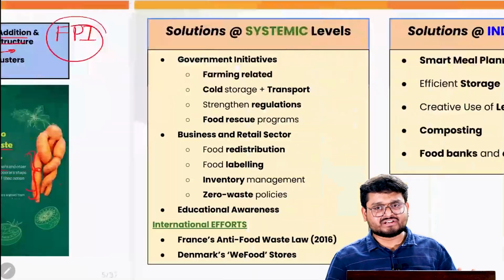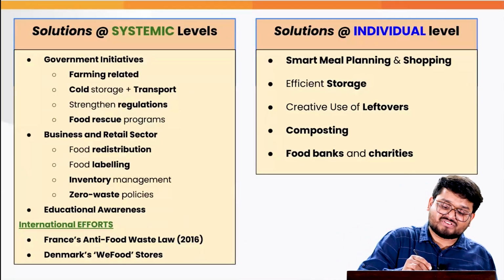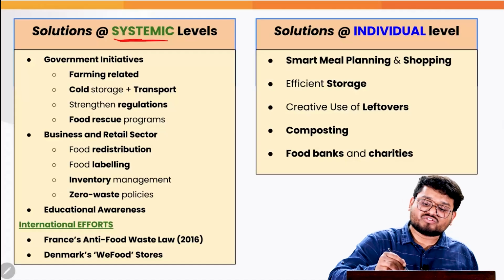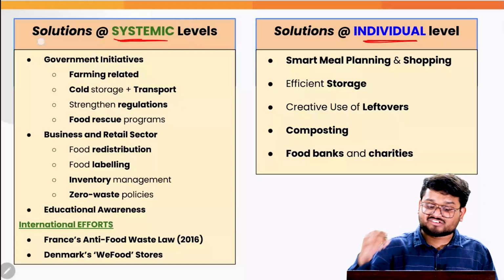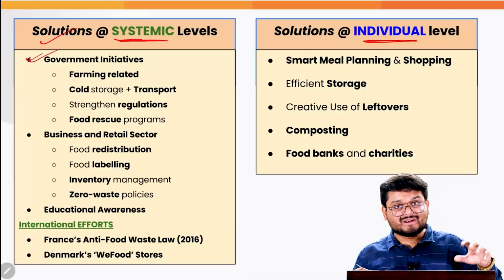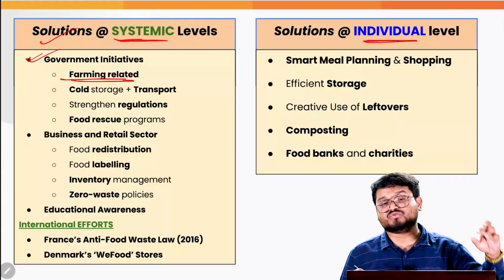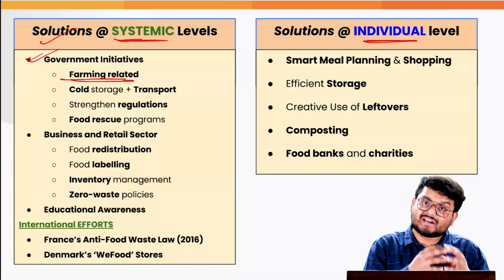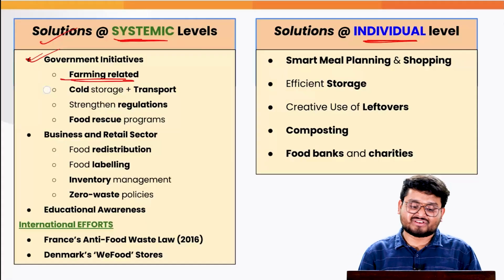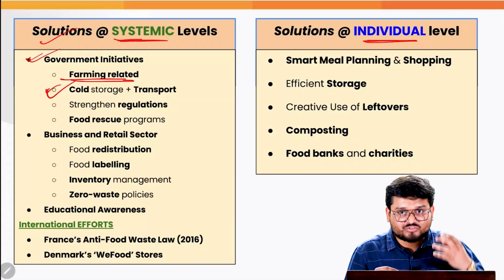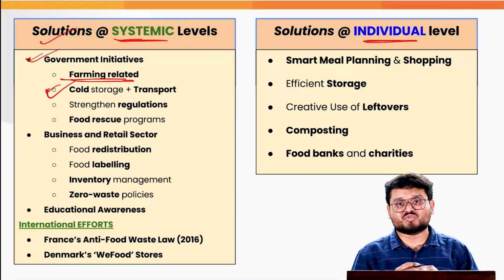Now, we have these initiatives. Obviously, these are very beneficial in the long run, but we need some systemic issues to be solved and also some individual solutions we need to adopt on our own. Firstly, at the systemic level, the government must primarily focus on the farming-related issues which contribute to food wastage. For example, the government can invest more in biotechnology to have better bioengineered crops to reduce food wastage. We also need to ramp up cold storage because a lot of food waste is attributed to poor storage in the country.